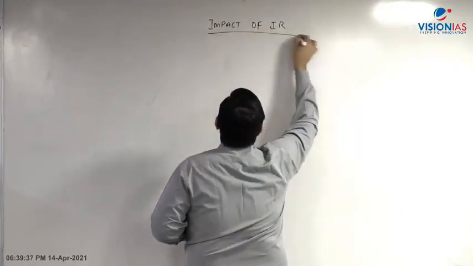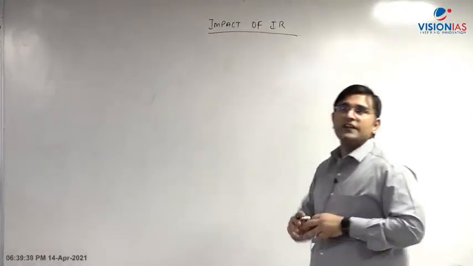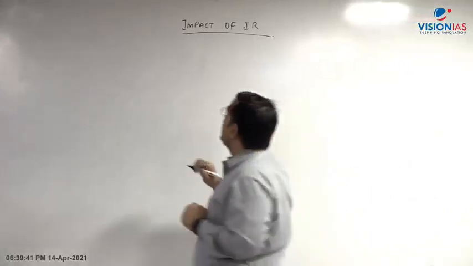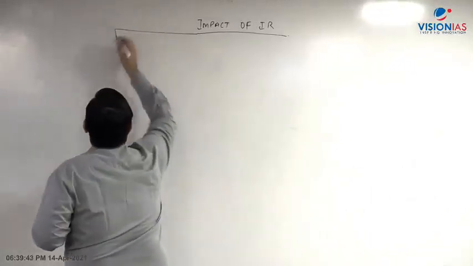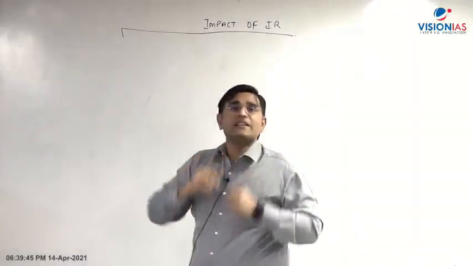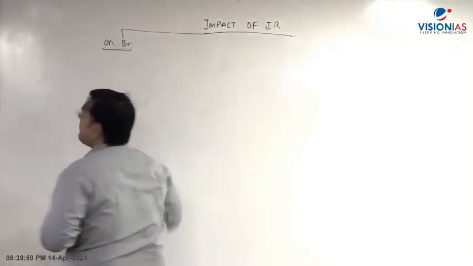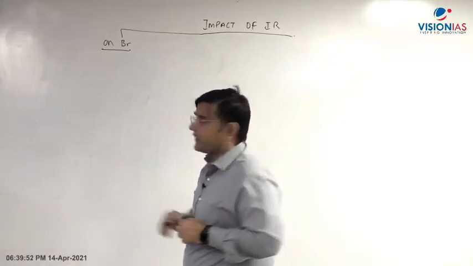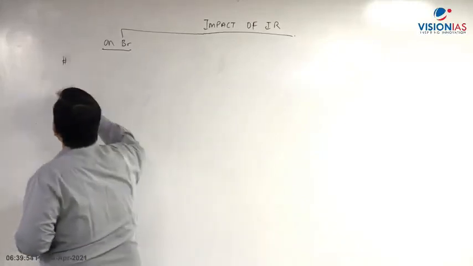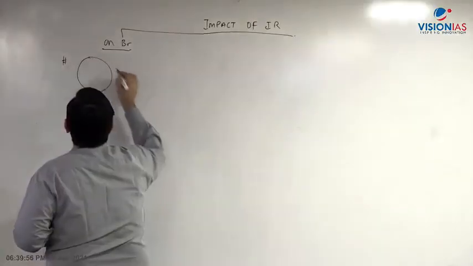Impact of the Industrial Revolution. Now this impact can be analyzed into multiple groups. First of all, look at the impact of the Industrial Revolution on Britain as a country. So what was the impact on Britain? We can focus on this first. So if we look at the impact, first of all, this is the change.